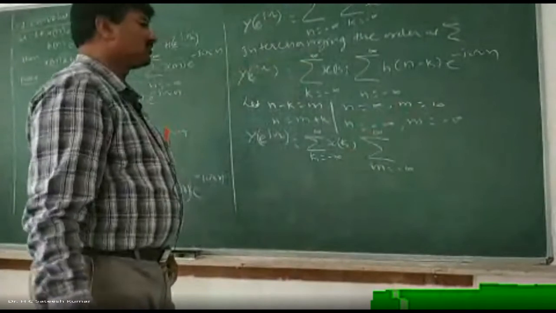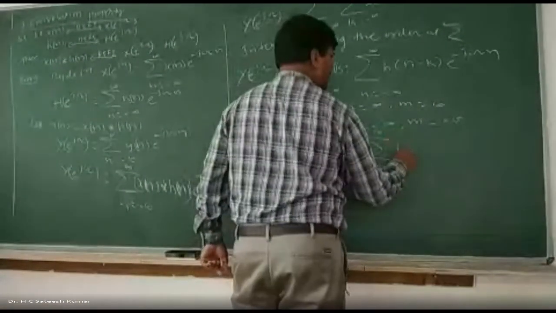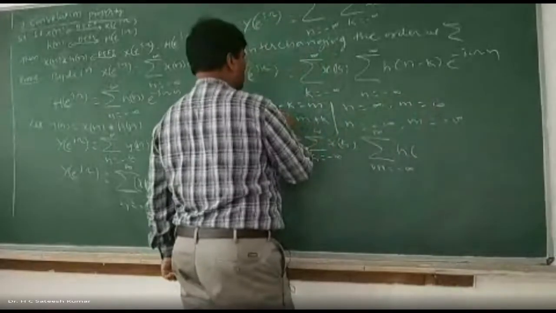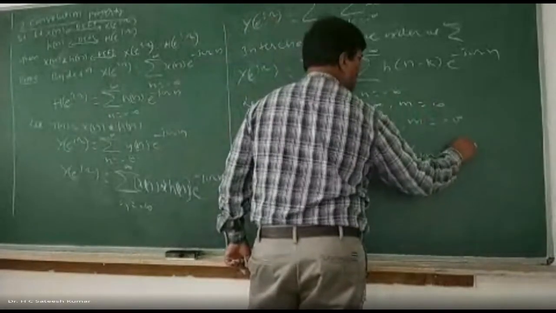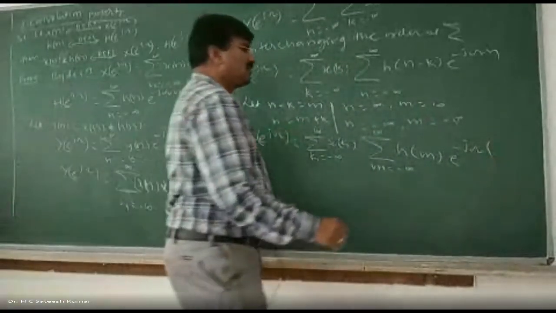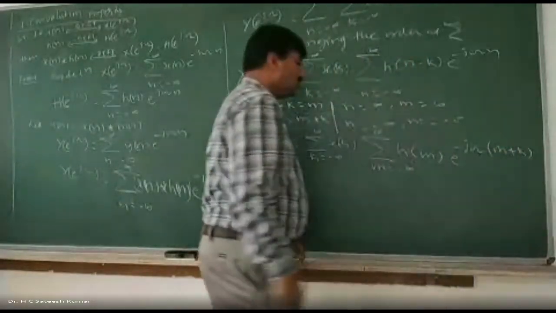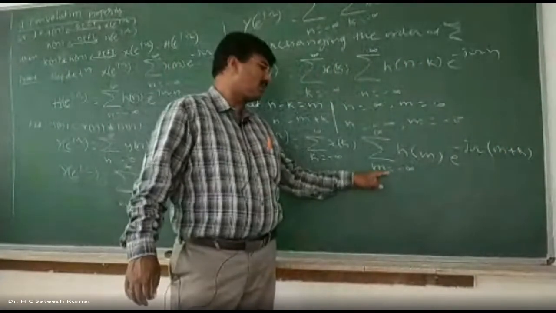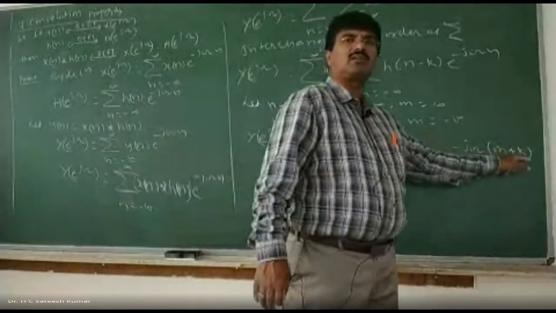Right. So when changed to m parameter, now h of n minus k is h of m, into e to the power of minus j omega into n, which is nothing but m plus k. Now here the summation is for m varies from minus infinity to plus infinity. Therefore if k is constant, take that out.